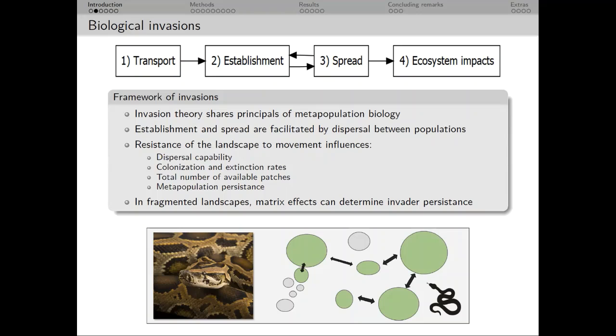In particular, metapopulation ecology emphasizes a sort of reciprocal relationship between establishment and spread, where spatially structured populations are maintained by dispersal and gene flow between populations. Based on this, we know that the landscape's resistance to movement can affect dispersal success, as well as colonization and extinction rates, and the overall persistence of a species on the landscape.